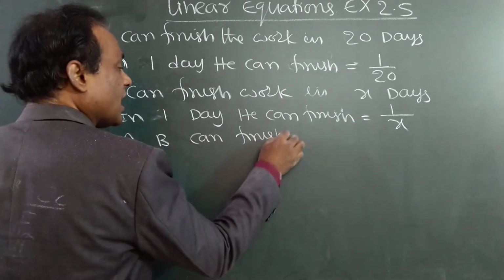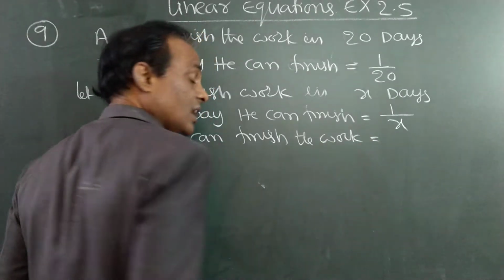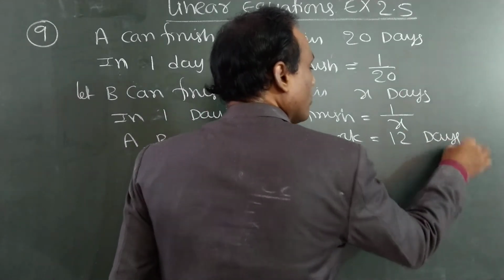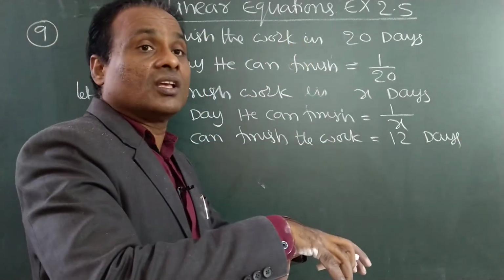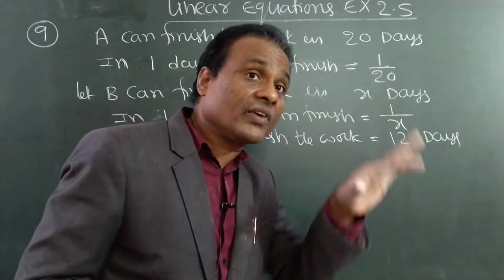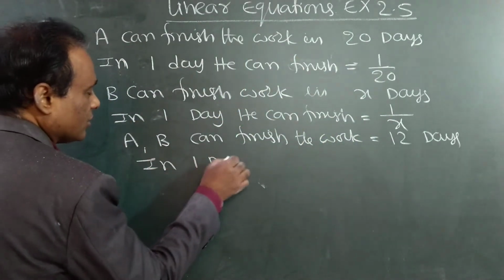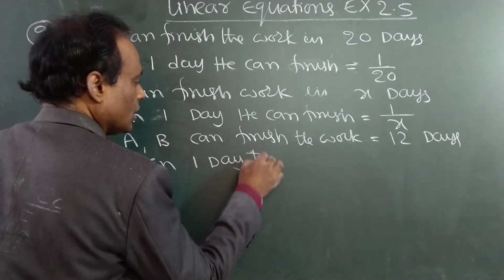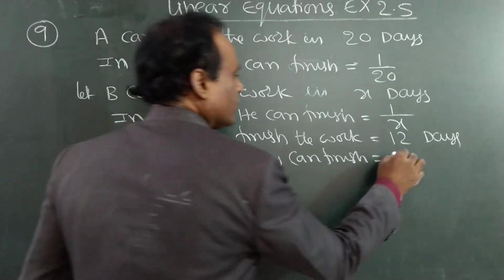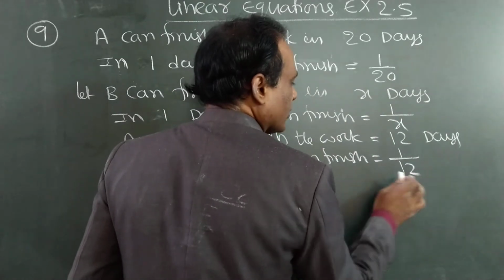Now A and B can finish the work if both are working. If both work, how many days can they complete the work? It is given, 12 days. If A and B both work, how many days do they require to complete the work? 12 days, it is given in the problem. In 1 day, how much can they complete? 1 by 12. Same concept. Here I applied, here I applied, here I applied.